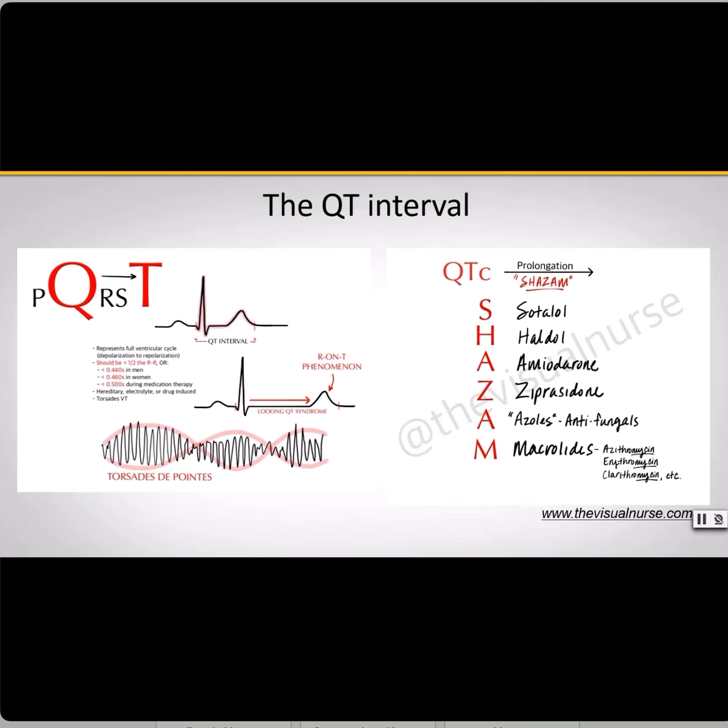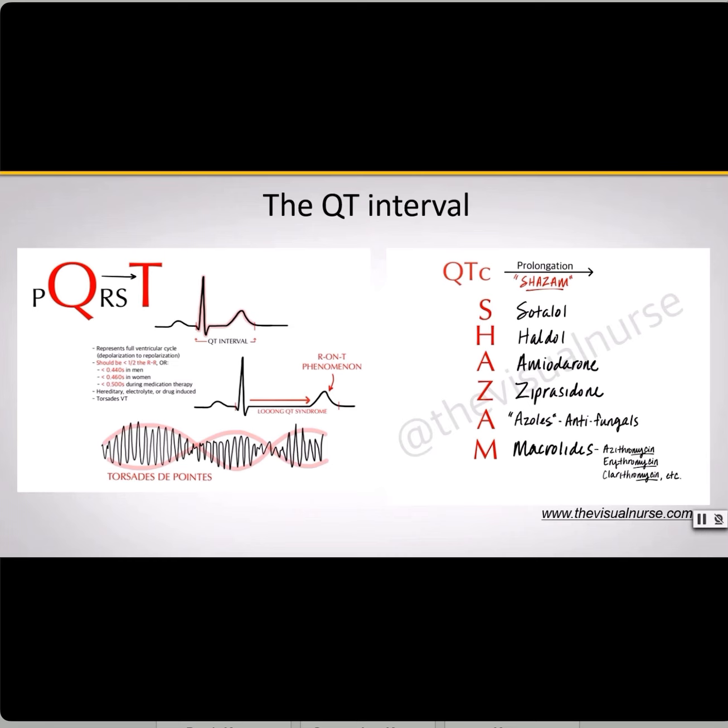So sotalol, which is one of our beta blockers, that also has antiarrhythmic properties. Haldol, amiodarone, another antiarrhythmic, ziprasidone, azoles, which are the common ending for some of our antifungal medications, as well as macrolide antibiotics. So azithromycin, erythromycin, clarithromycin, and so on and so forth.